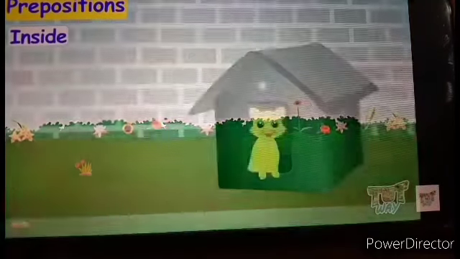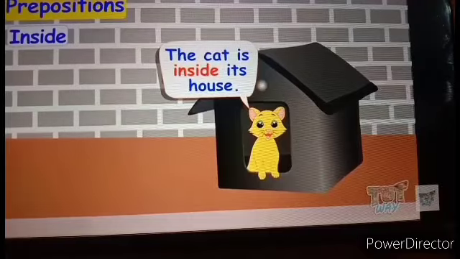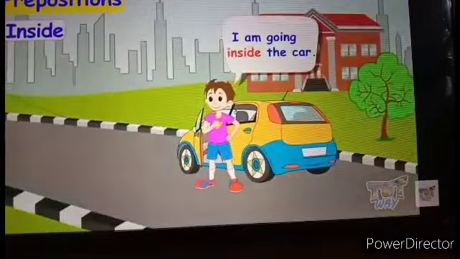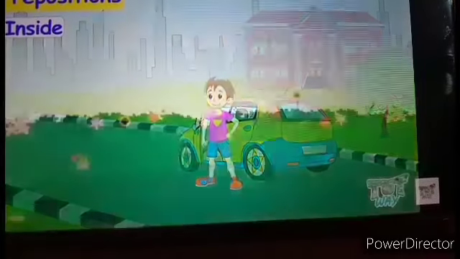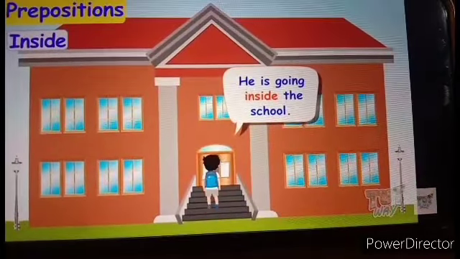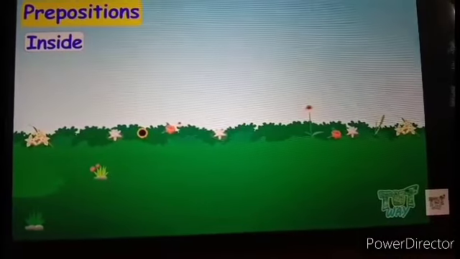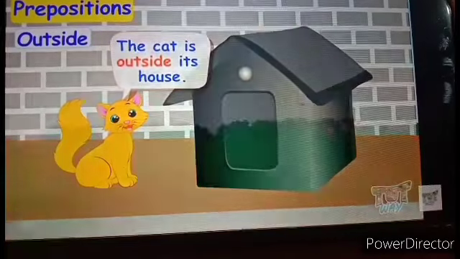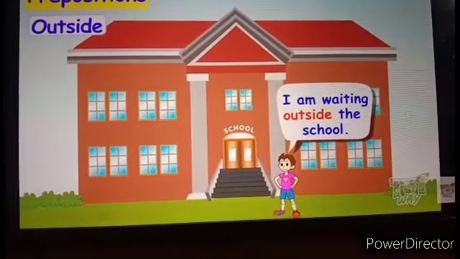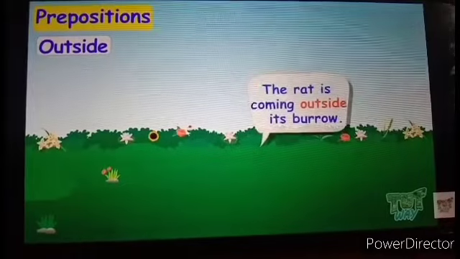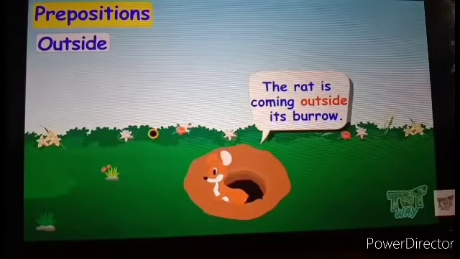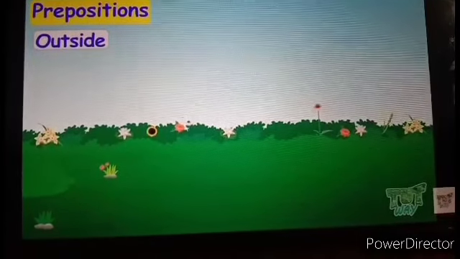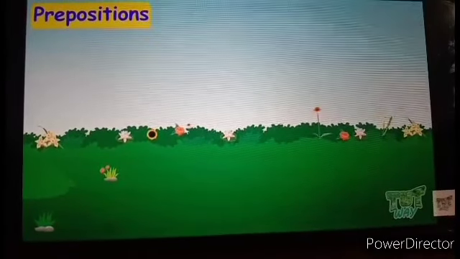The next preposition is inside. The cat is inside its house. I am going inside the mall. I am going inside the car. He is going inside the school. So these are all examples of inside. Outside. The cat is outside its house. I am waiting outside the school. The rat is coming outside its burrow. So these are all examples of outside.